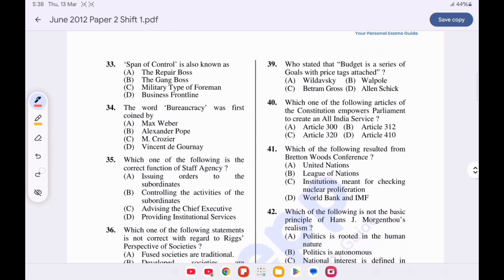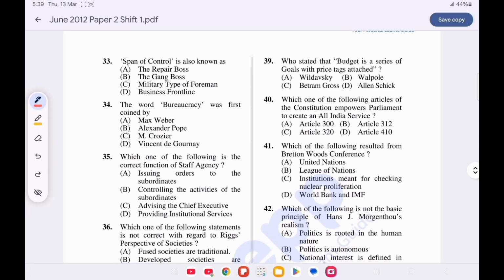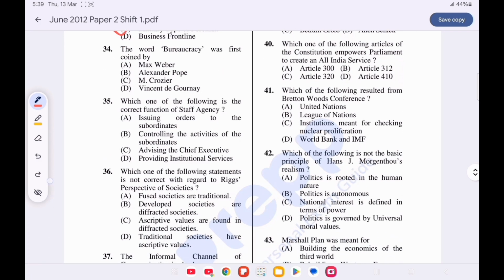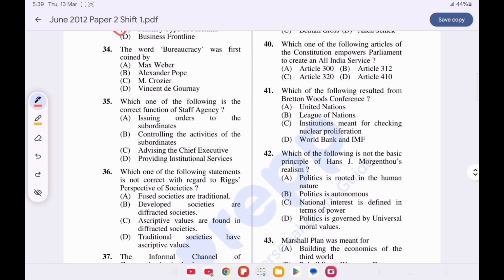Now question number 33. Span of control is also known as, option C is correct, military type of foreman. Question number 34. The word bureaucracy was first coined by, option D is correct, Vincent de Gournay. Question number 35. Which of the following is the correct function of staff agency? Option C is correct, advising the chief executive.